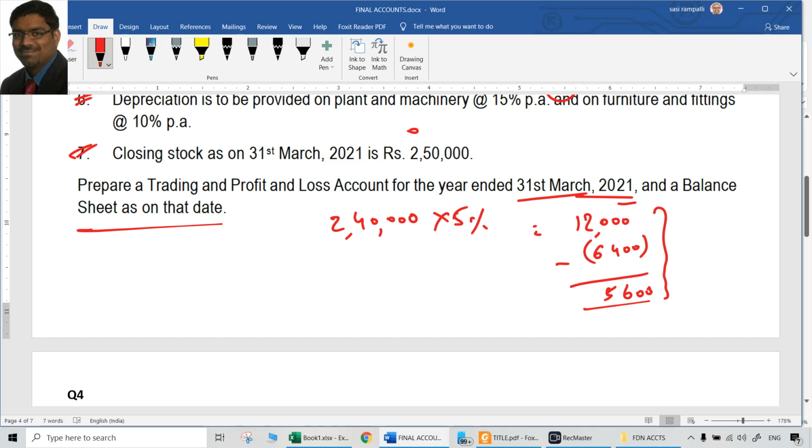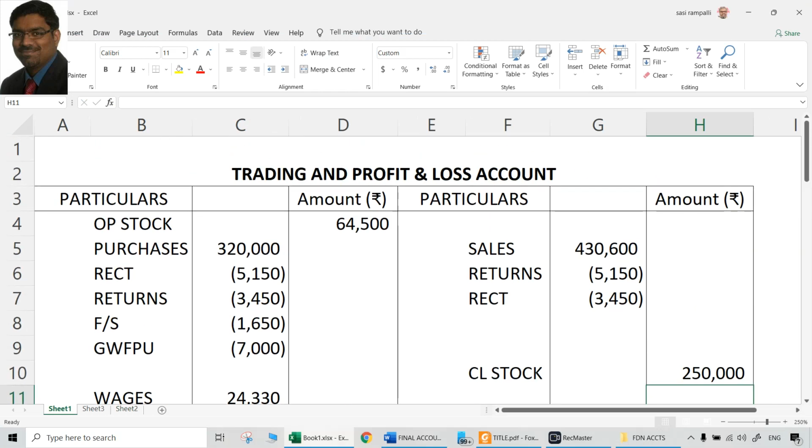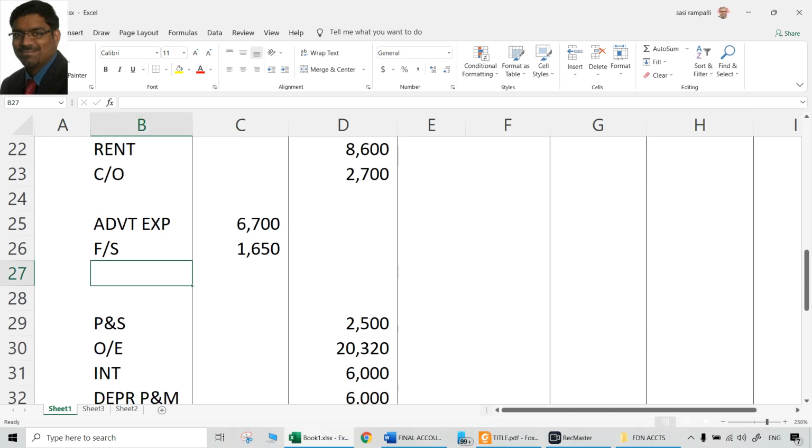First of all, this 6,400 we are not going to treat separately. First let us check the 5,600, which is supposed to be freshly made. Provision for bad debts, that is going to be 5,600, debit to P&L.